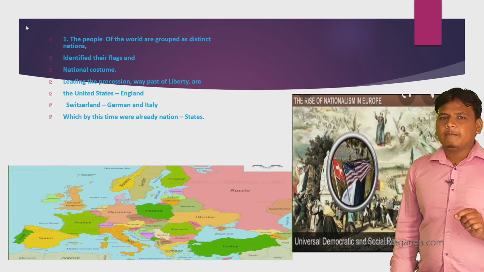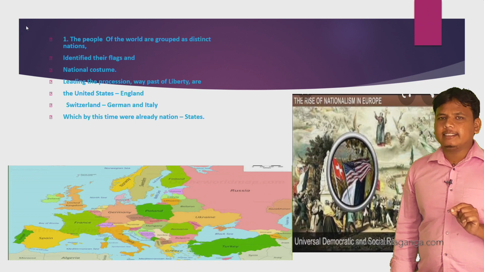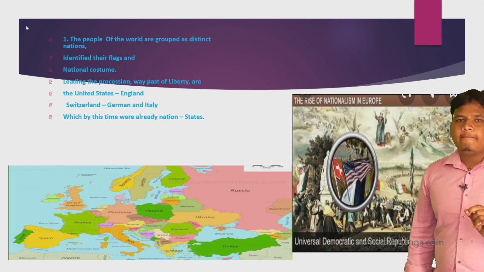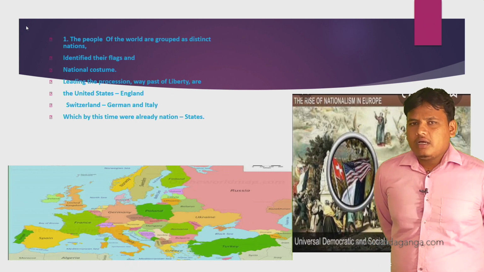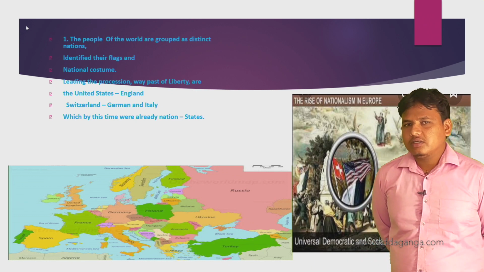The first one is the United States, which was ruled by England, America. First, you have to know who ruled over the United States.